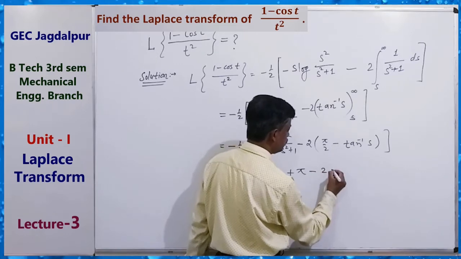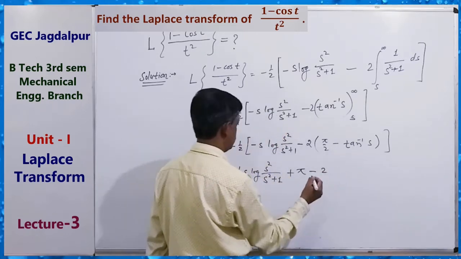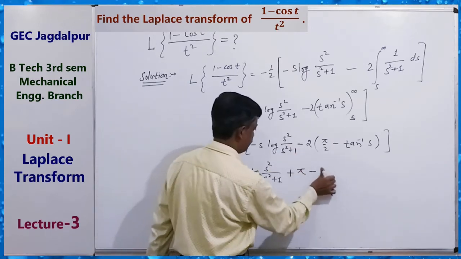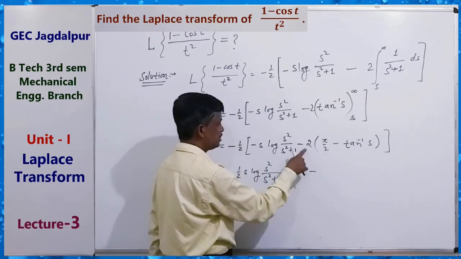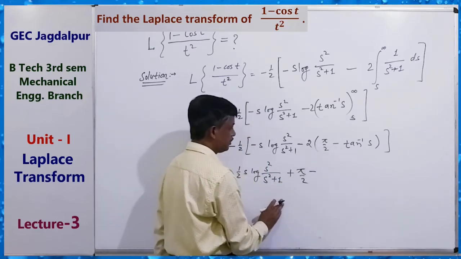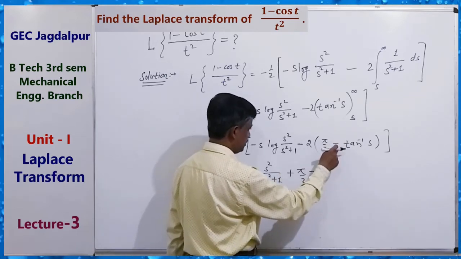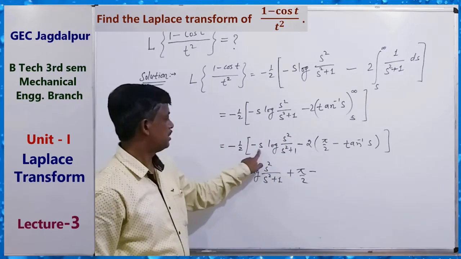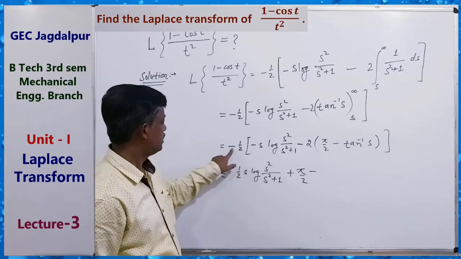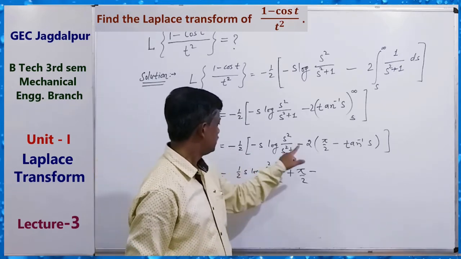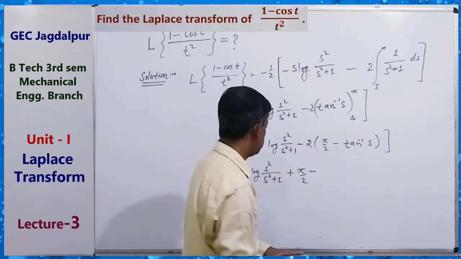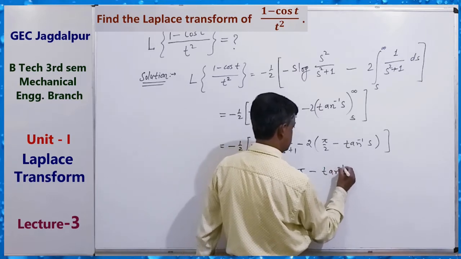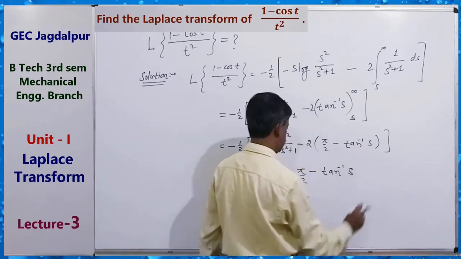Sorry, minus half, so my half is here, half and 2 cancel, so this is pi by 2 minus tan inverse s.